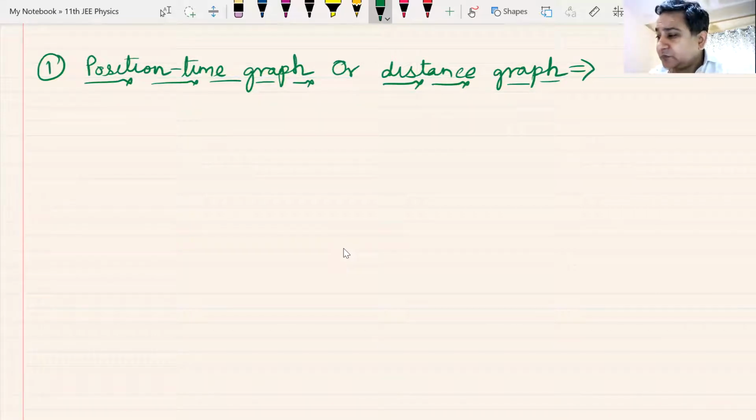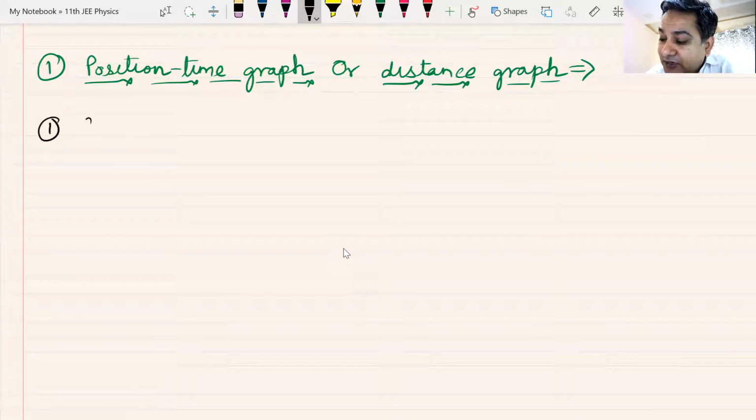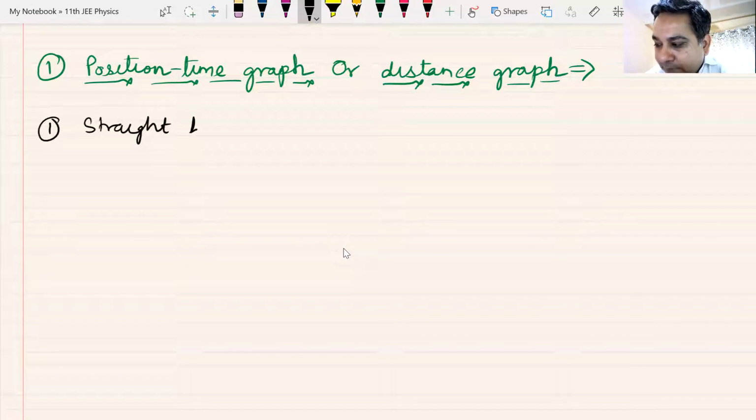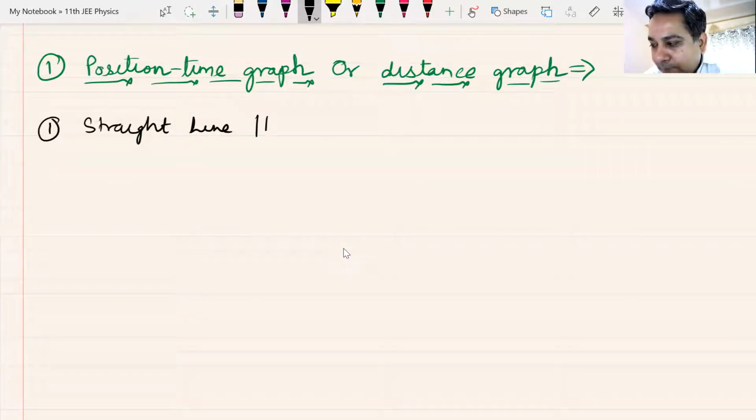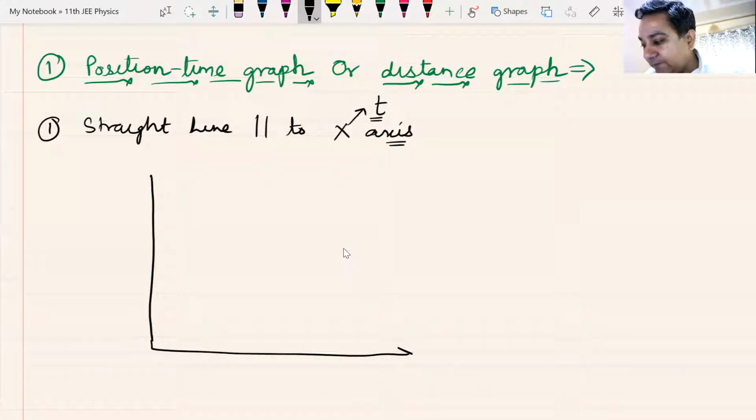Now, first of all, we need to understand that in this graph, we'll have different types of graphs. We'll discuss different types of graph. The first type of graph that we are going to discuss is a straight line parallel to the x-axis. Your x-axis is basically your t-axis because t is the independent variable. So you will have a graph like this.